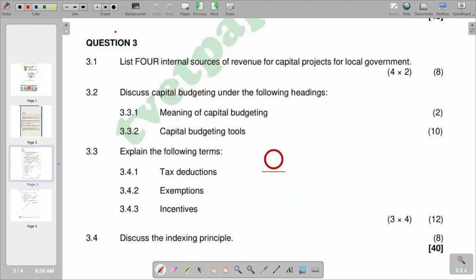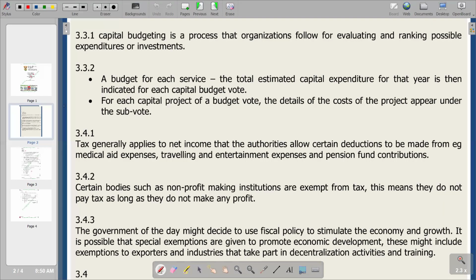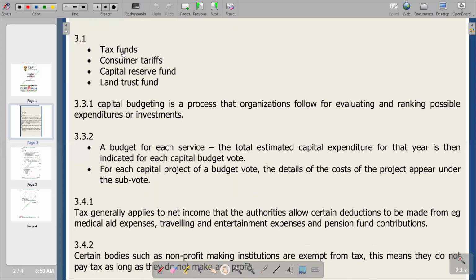Our question 3.1 reads: list the internal sources of revenue for capital projects and for local government. You see that the internal sources that we have got are tax funds, consumer tariffs, capital reserve funds, and land trust fund. So these are the sources that we have.